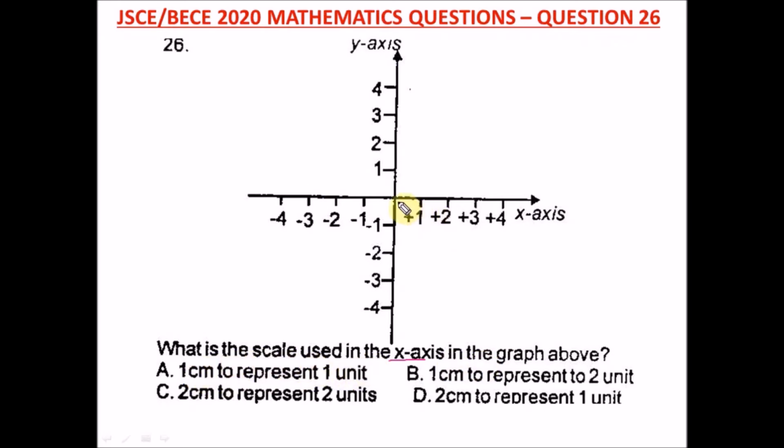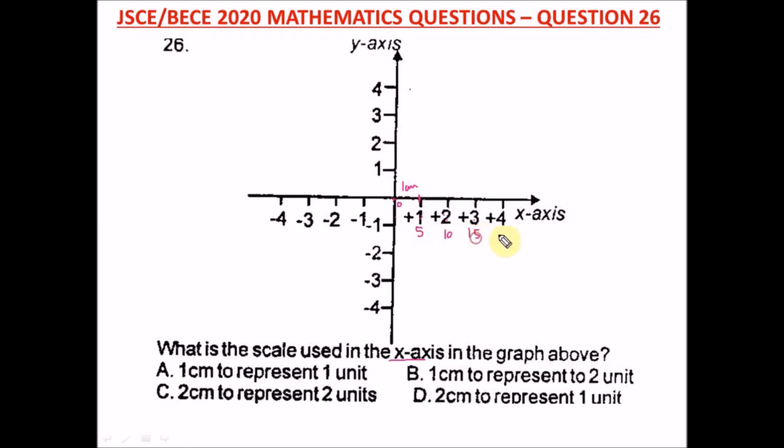Now from here, this is a 1 centimeter to 1 unit. Now why 1 centimeter? Because the space from here to here is 1 centimeter. Then why do I say 1 unit? Because from 0 to 1, the difference is 1 unit. From 1 to 2, the difference is 1 unit. 2 minus 1 is 1. The difference from 2 to 3 is also 1 unit. 3 minus 2 is what? 1.